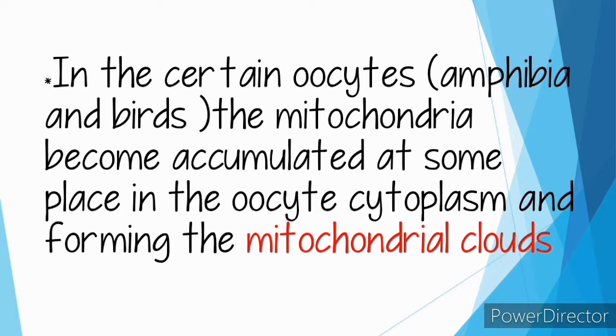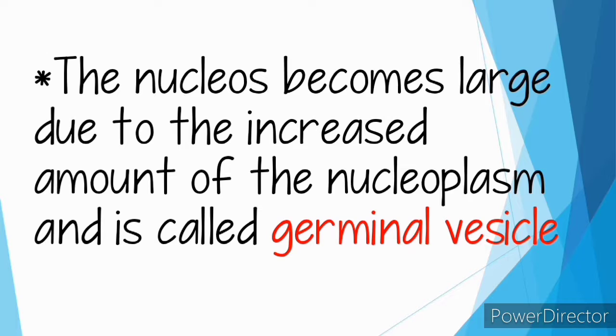The nucleus becomes large due to the increased amount of nucleoplasm, and it is called the germinal vesicle.